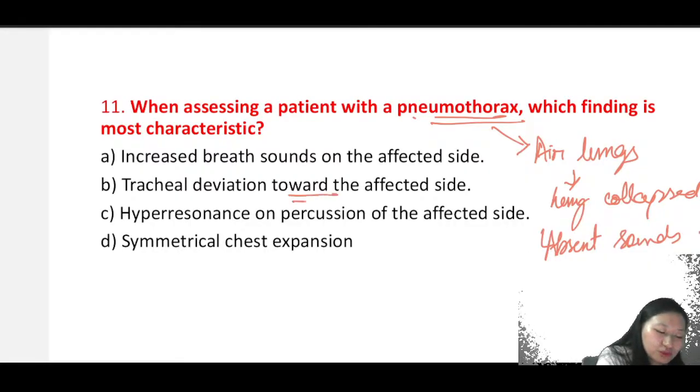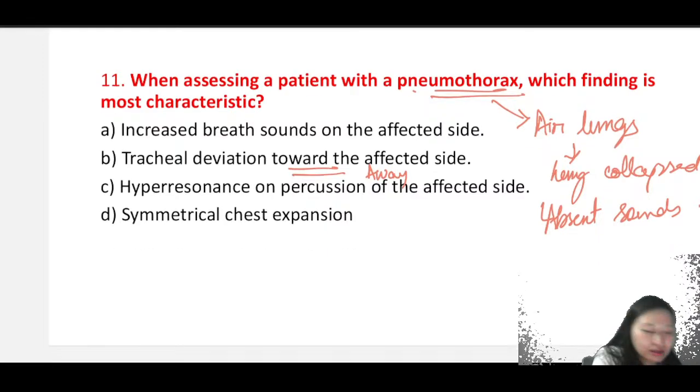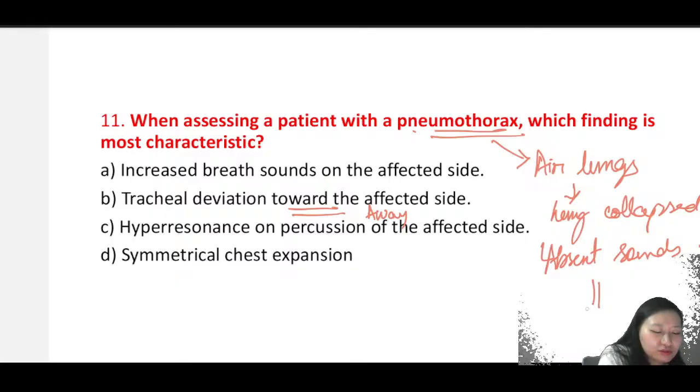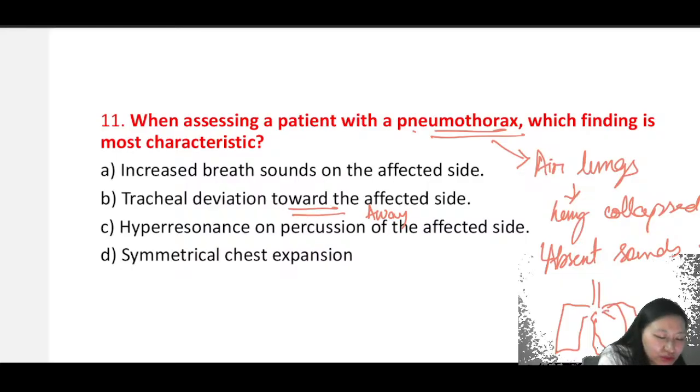Tracheal deviation, will it be towards or away? It will be away from the affected side, right? Because if this is your trachea and these are your lungs, and let's say that in this part there is pneumothorax, the pressure is going to build up and your trachea is going to deviate away from the affected side.